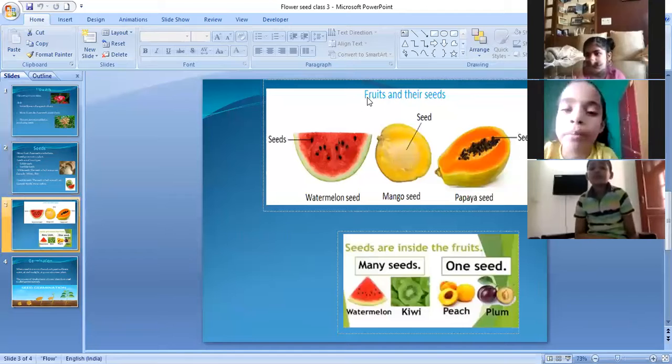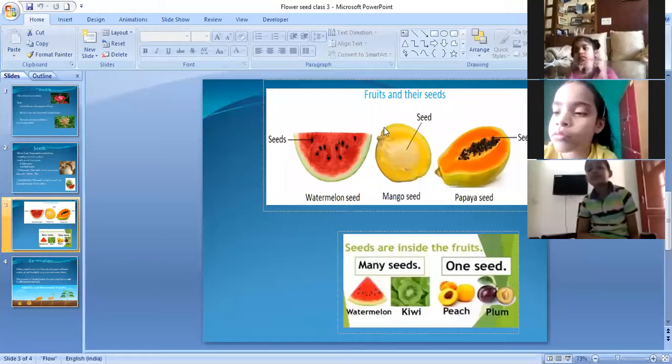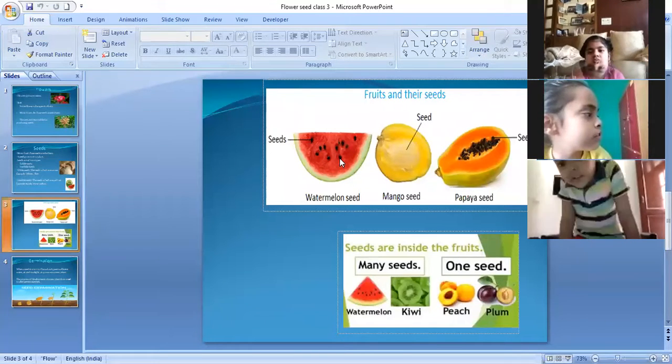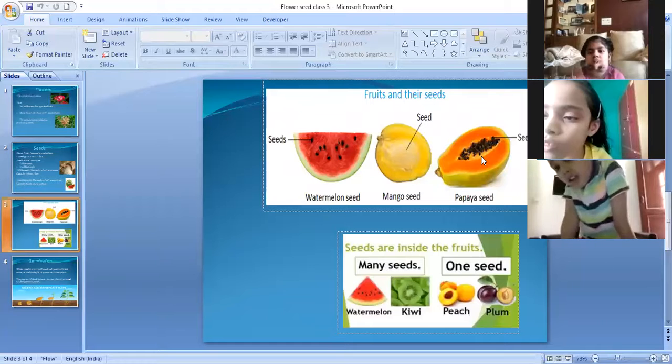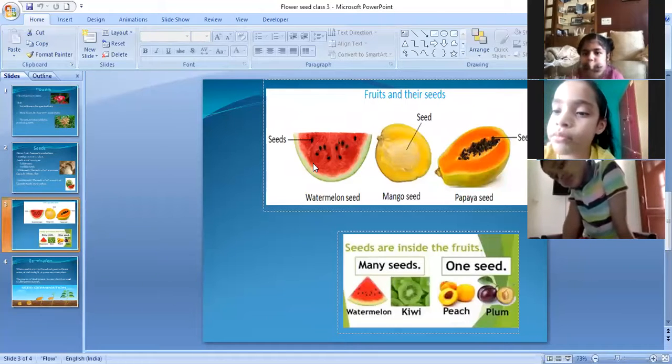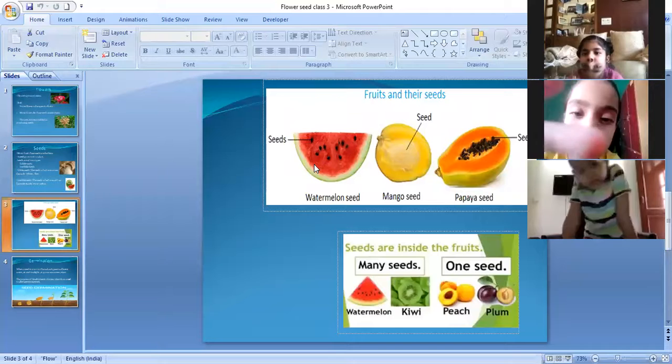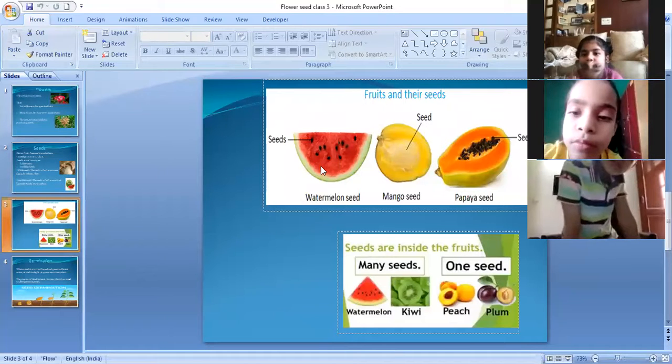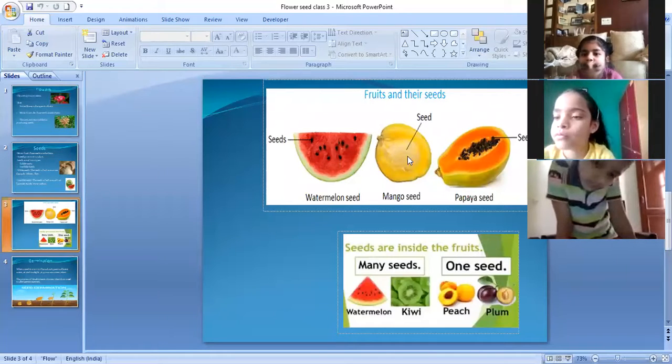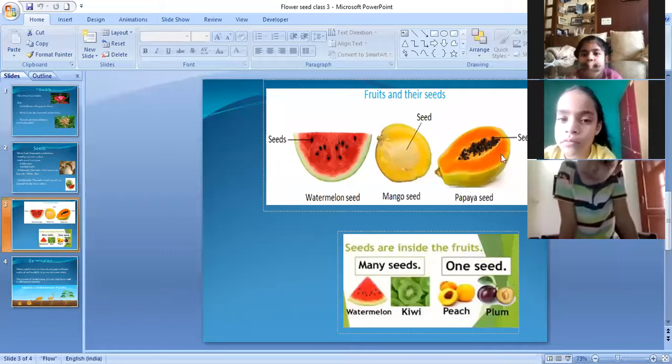Can you see? This is watermelon. This is mango. This is papaya. In watermelon, there are so many seeds. In mango, there is only one seed. In papaya, there are so many seeds.